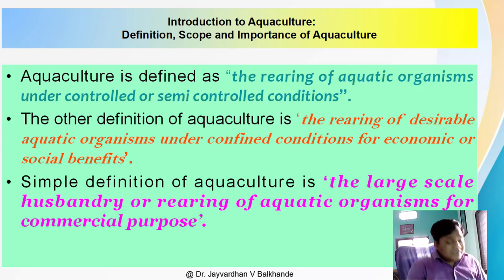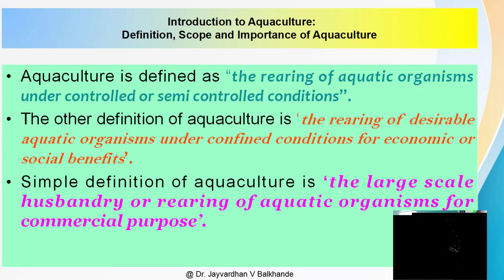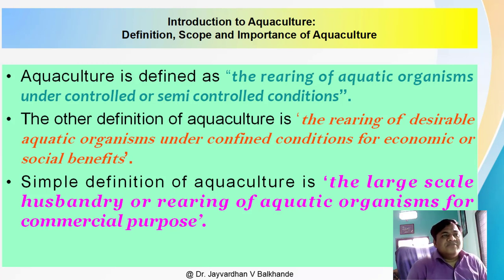So we will discuss first the definition. We know aquaculture means what. So see here, the definition of aquaculture is the rearing of aquatic organisms under controlled or semi-controlled conditions.